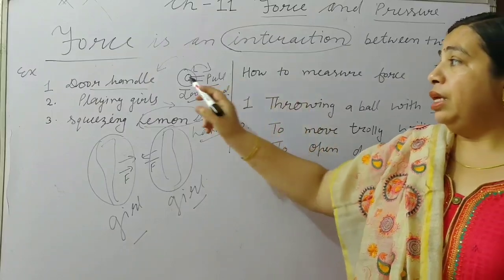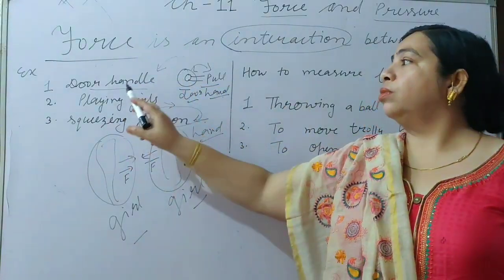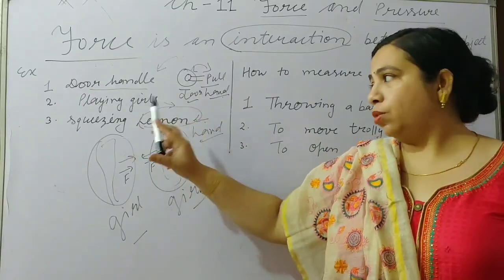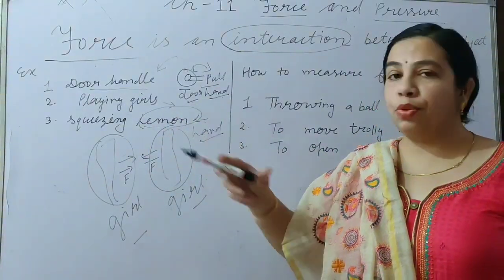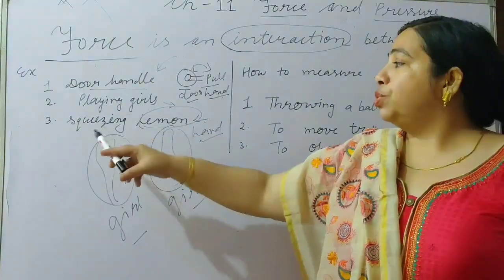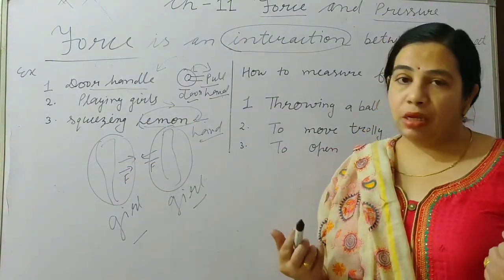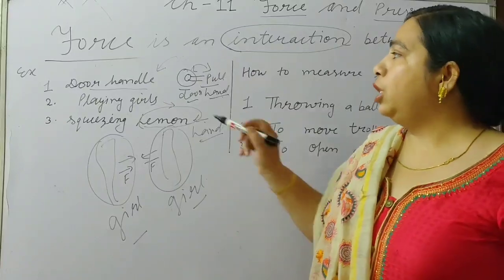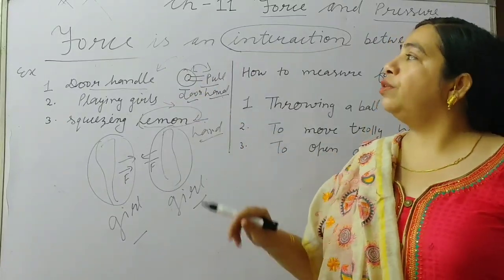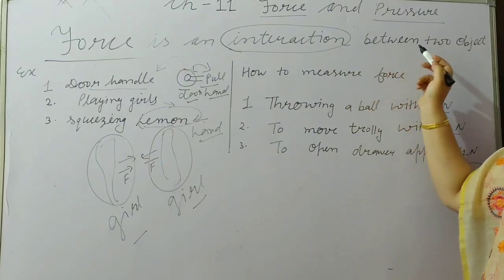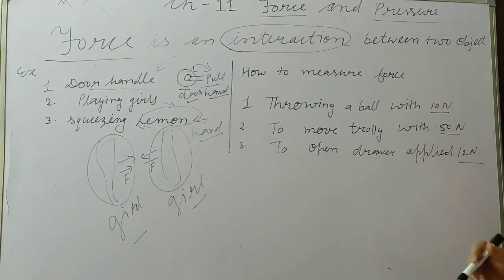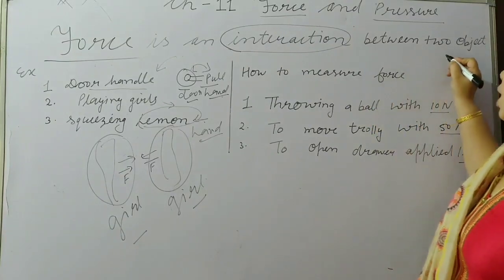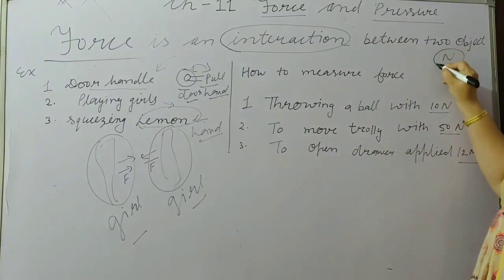By these three examples, opening the door using the door handle, playing girls, both pulling each other, and squeezing lemon to take out the juice, we see that force is an interaction between two objects. Afterward, the unit of force, I have told you, is Newton.